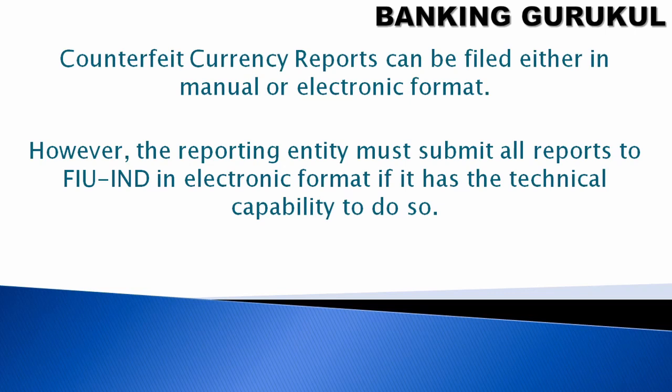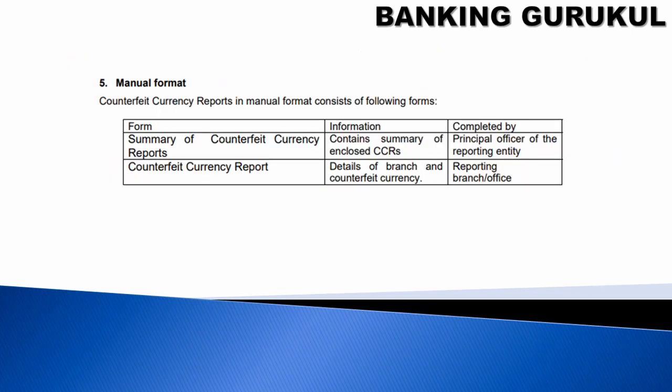If your organization has the capacity to generate electronic files, you must submit in electronic mode only. If you are submitting in manual format, the summary of the counterfeit currency report and the individual incident reports received from the branches, along with a covering letter by the principal officer, should be sent to the FIU.